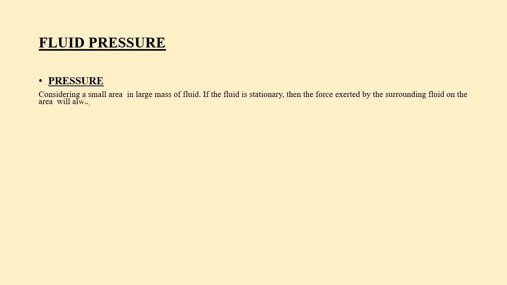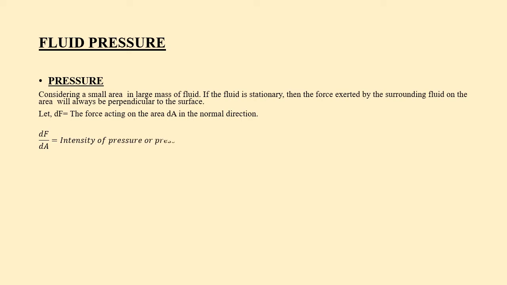Now, what is pressure? Consider a small area in a large mass of fluid. If the fluid is stationary, then the force exerted by the surrounding fluid on the area will always be perpendicular to the surface. Let dF be the force acting on the area dA in the normal direction, so that dF by dA is the intensity of pressure, or pressure. Mathematically, pressure at a point in a fluid at rest is denoted by small p and is equal to dF by dA.